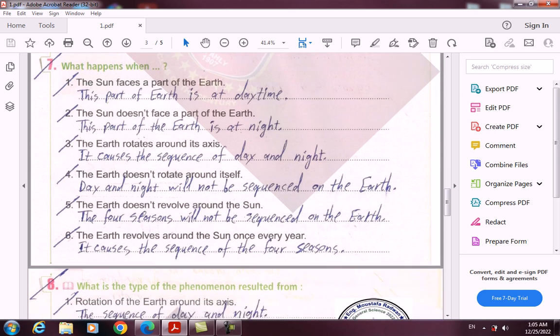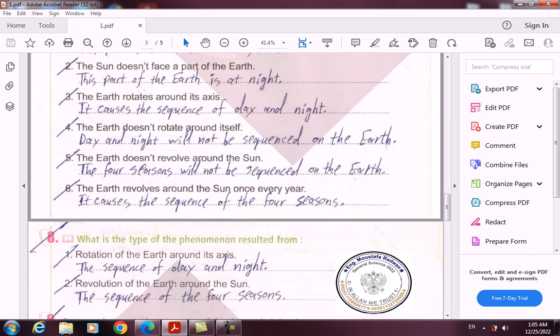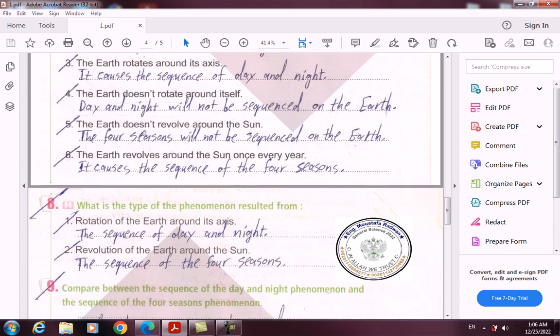7. What happens when 1. The Sun faces a part of the Earth. This part of Earth is at daytime. 2. The Sun doesn't face a part of the Earth. This part of the Earth is at night. 3. The Earth rotates around its axis. It causes the sequence of day and night.